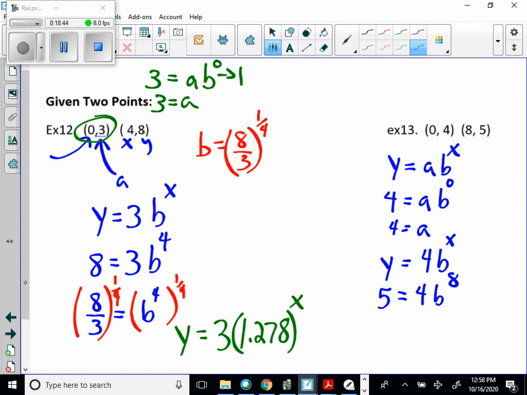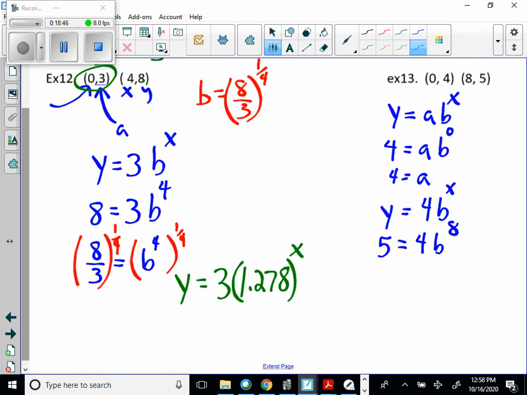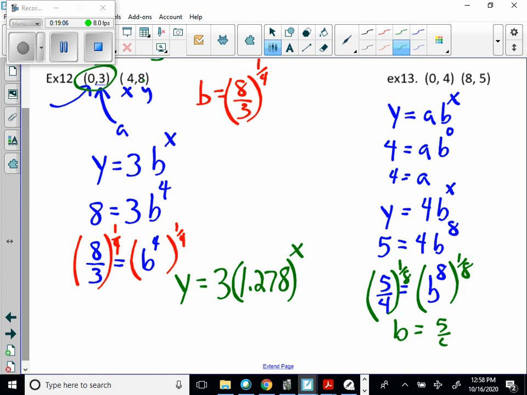Means we can solve for b, and we can say that 5 over 4 is equal to b to the 8th, and then we can raise both sides to the 1/8 power, and we end up saying that b is equal to 5 over 4 to the 1/8.